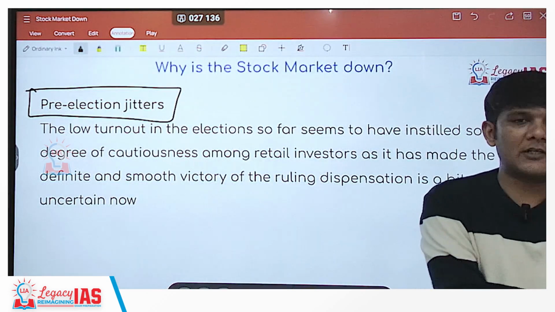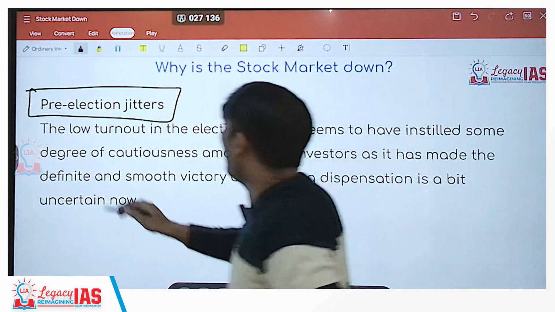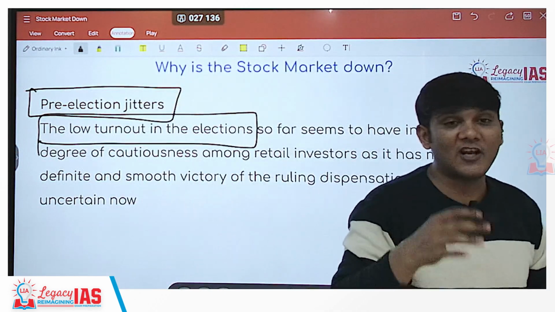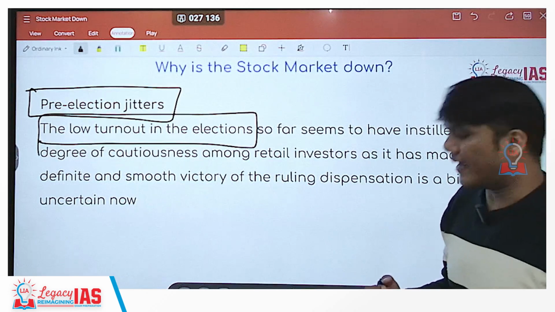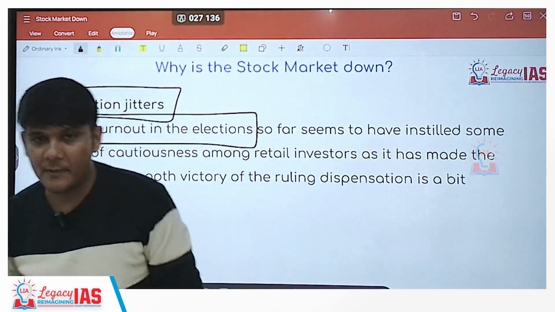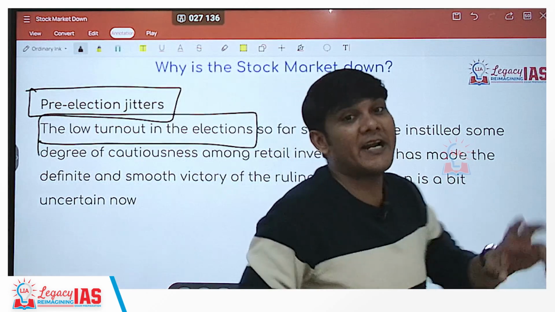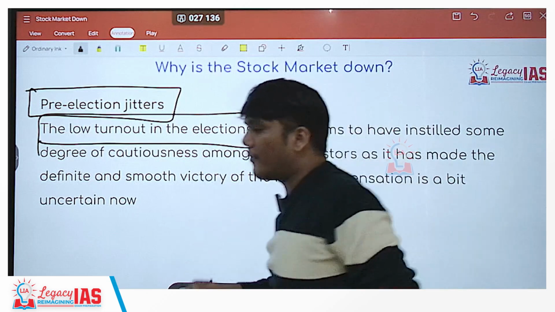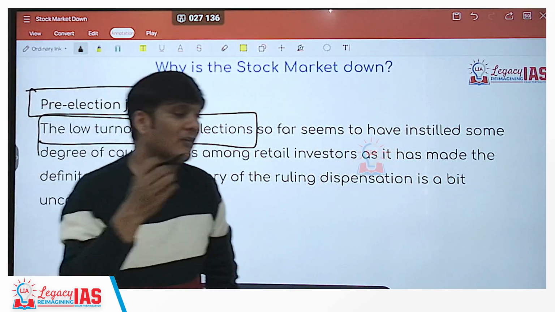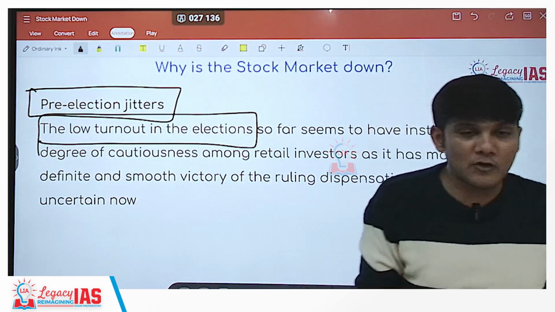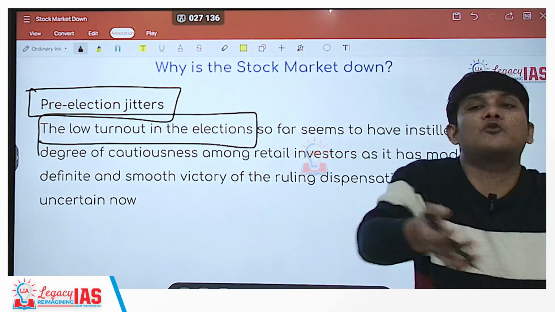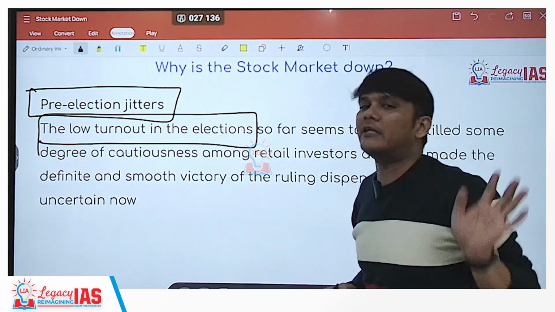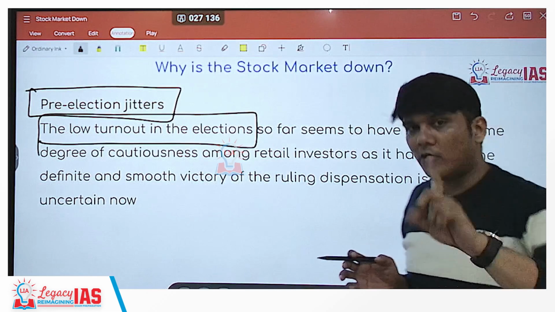You just do not know what is going to happen, especially with the low turnout in the elections so far. This time's elections have seen a lower turnout. So when a lower turnout is there, it can mean a lot of things. One such thing could be, and this is just an interpretation, it need not necessarily be correct, that since there is low turnout, people who were previously voting for the government in power are probably not shifting their vote, but at least deciding not to vote for the same political party. So that is one of the interpretations.